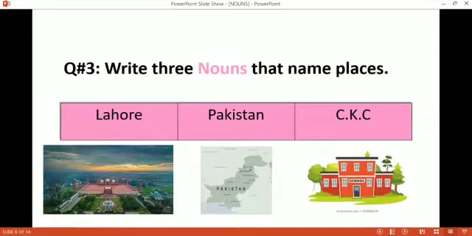Our next question is to write 3 nouns that name places. Here we have to write the names of three places, like Lahore. Lahore is a city name, so Lahore is a noun. It is the name of a place. Pakistan is the name of a country. It is the name of a place. CKC is the name of your school. So Lahore, Pakistan, and Crescent Hills campus are the names of places.